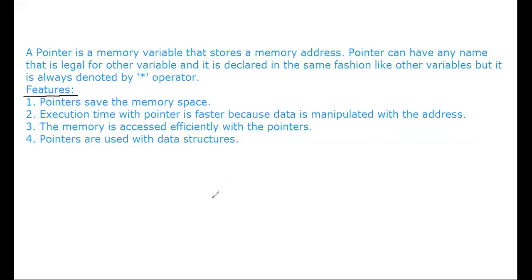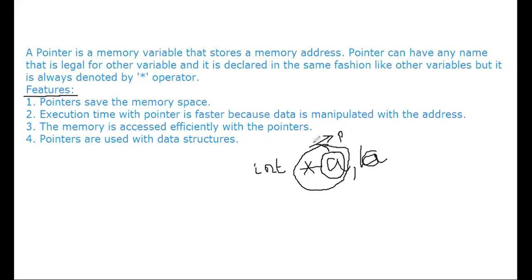Please, all of you observe. For example, how do you declare a pointer variable? int star a. Sorry, this is b. This star a is the pointer variable. When the variable name is preceded with an asterisk mark, we call it the asterisk mark or star operator. When the variable is preceded with the star mark, it is called a pointer variable. So this one is a pointer.